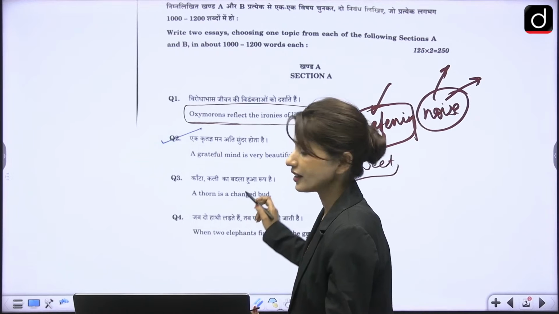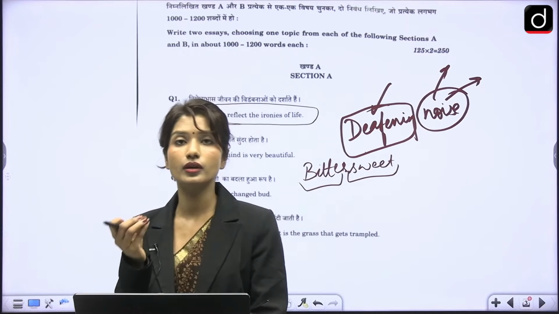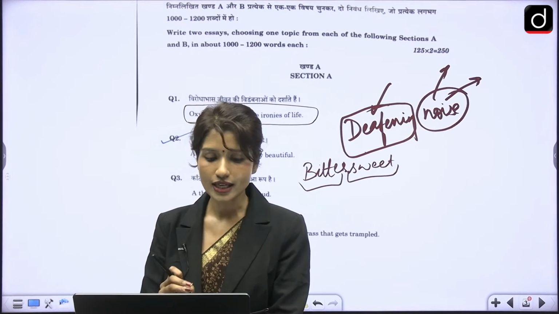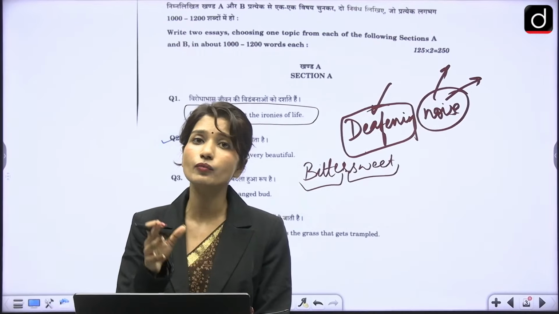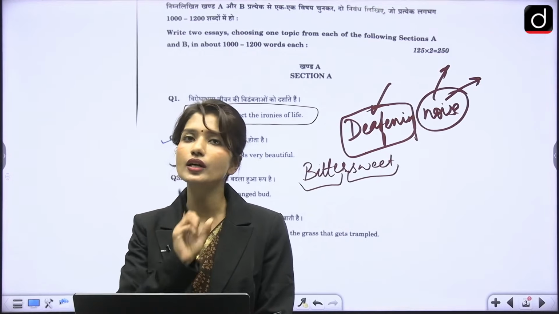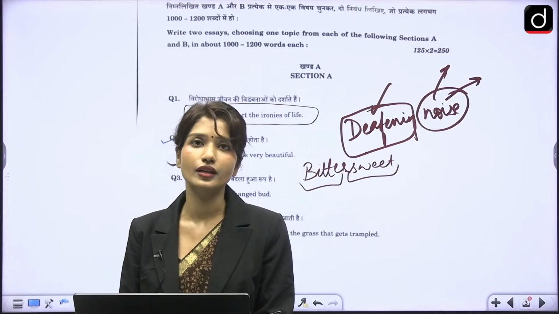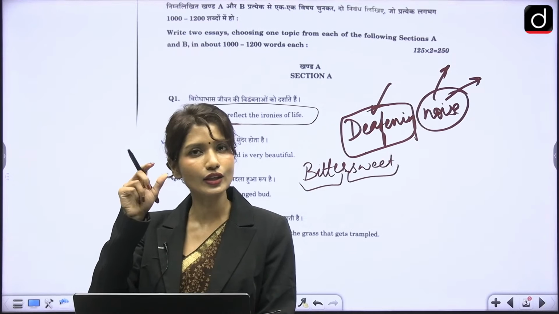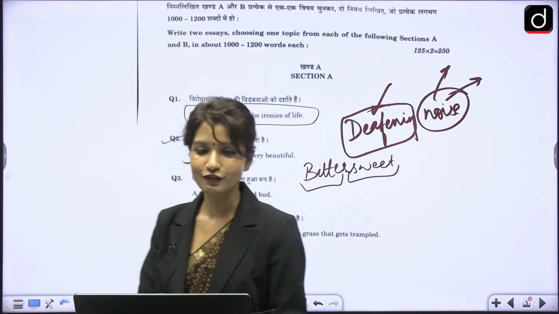So you understand, these are the contrasting ideas that you had to talk about from real life examples. You could have taken different dimensions like society and relationships, politics and governance, the economy, technology. You just had to talk about the opposing ideas. For example, in technology, technology connects us all, but at the same time there are so many cases of loneliness. People are more connected and yet they are lonelier than they were earlier. This is the contrasting idea you had to talk about in the first essay.